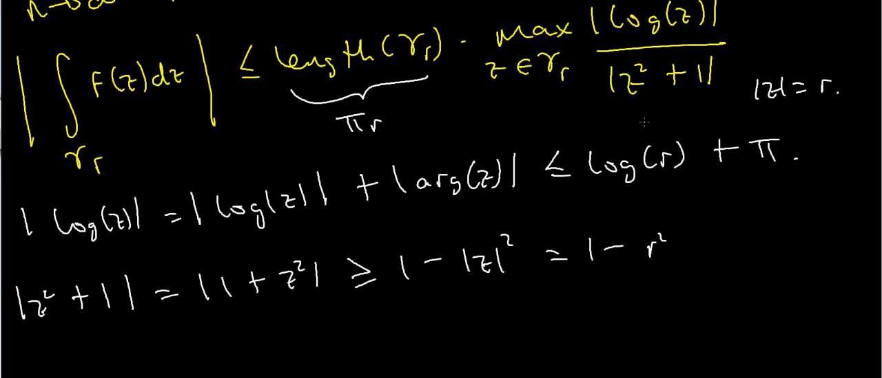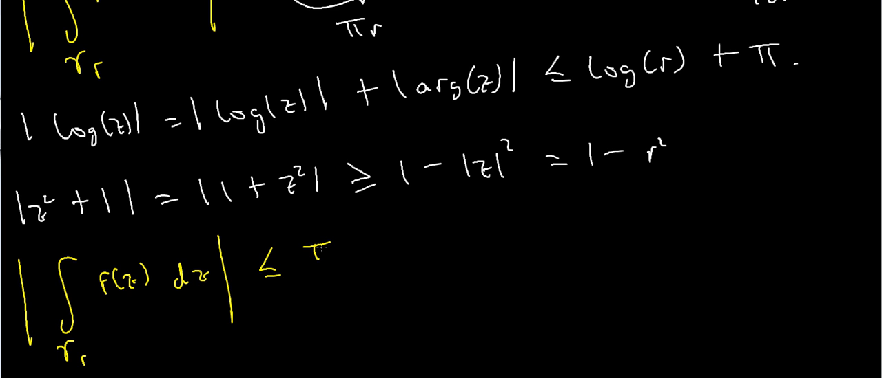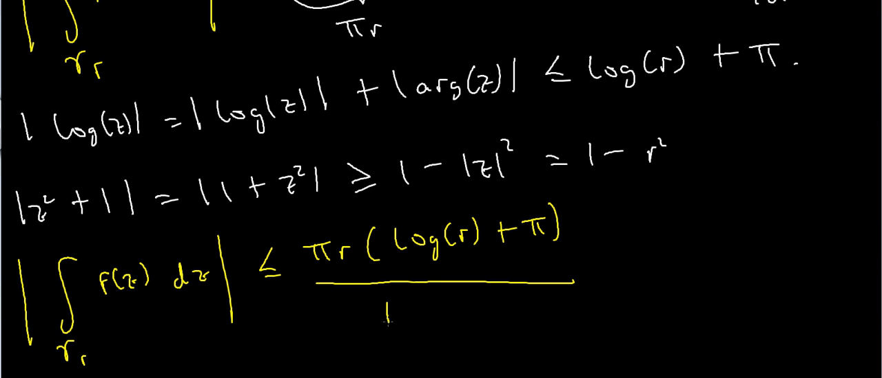Alright, so what happens now? Well, if I plug these two bounded quantities into my inequality, what do I get? I'm going to get that the modulus of the integral of my function over gamma sub r, so f of z dz, is less than or equal to pi times little r times some stuff. On the top I'm going to have log of r plus pi, and on the denominator I'm going to have 1 minus r squared.